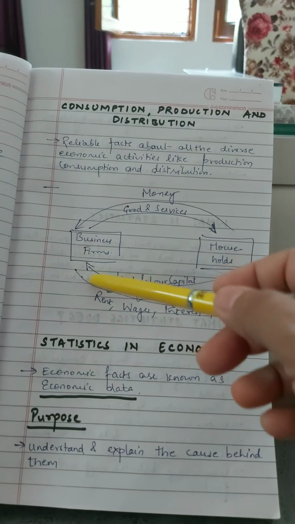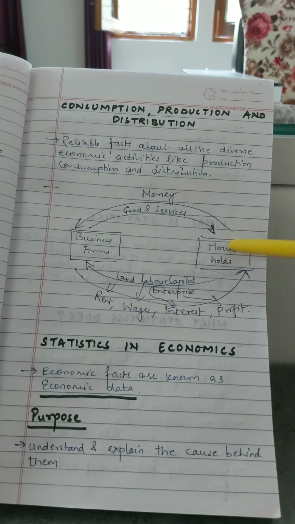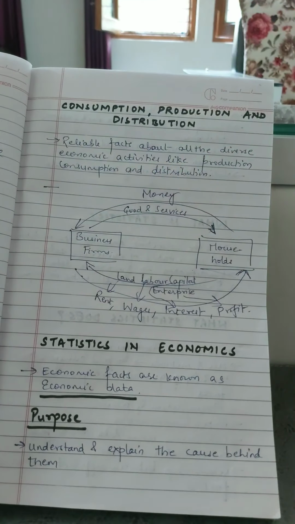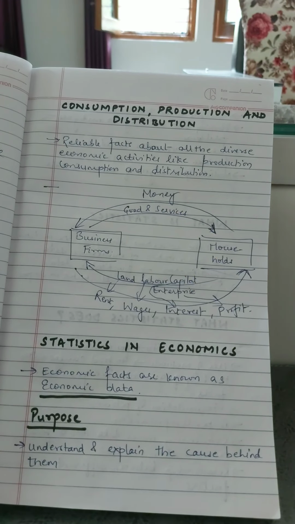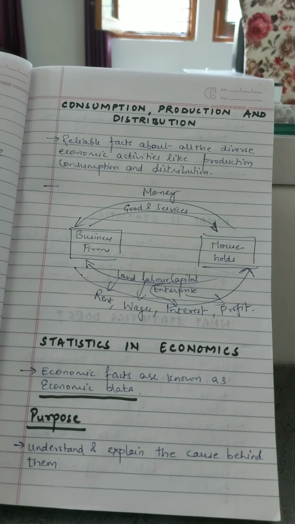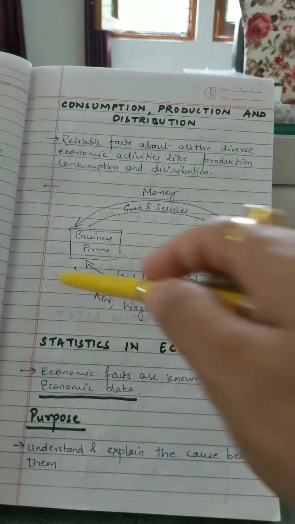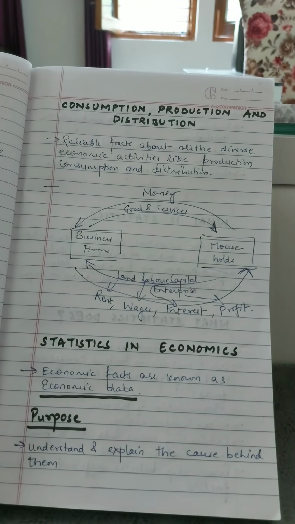So what I generate as income gets circulated to the households, which becomes their income, and that again becomes the source of income for business firms for the goods and services that they buy. So this is a circular flow. Exchange of goods and services keeps on happening, and that is how the economy moves, and this is how the circular flow starts expanding. It starts becoming larger, and that is what we talk about as the trickle down effect.